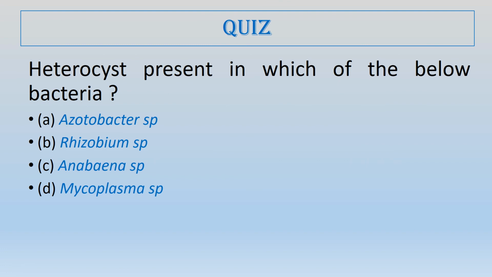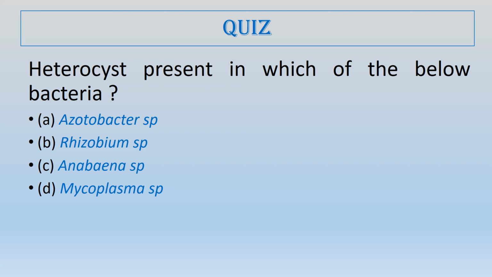Now is the quiz. Heterocysts are present in which of the bacteria? So the first is Azotobacter. Azotobacter is a species that is found in some types of leguminous plants in the root nodules, and the second option is Rhizobium, that is also a nodule bacterium.